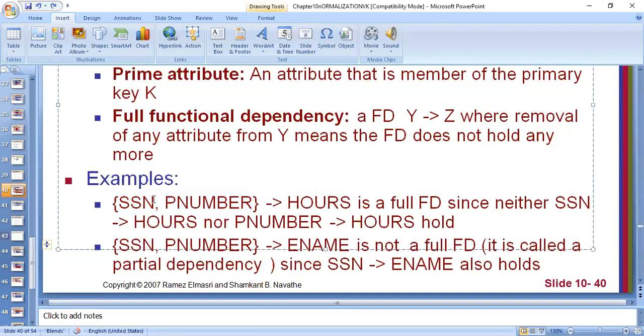In this case, if I remove the SSN number, the functional dependency is still there, but it is not a full functional dependency. Clear? You have to understand that full functional dependency exists only for a composite primary key. In case of a composite primary key, the other attributes depend on the combination of both.